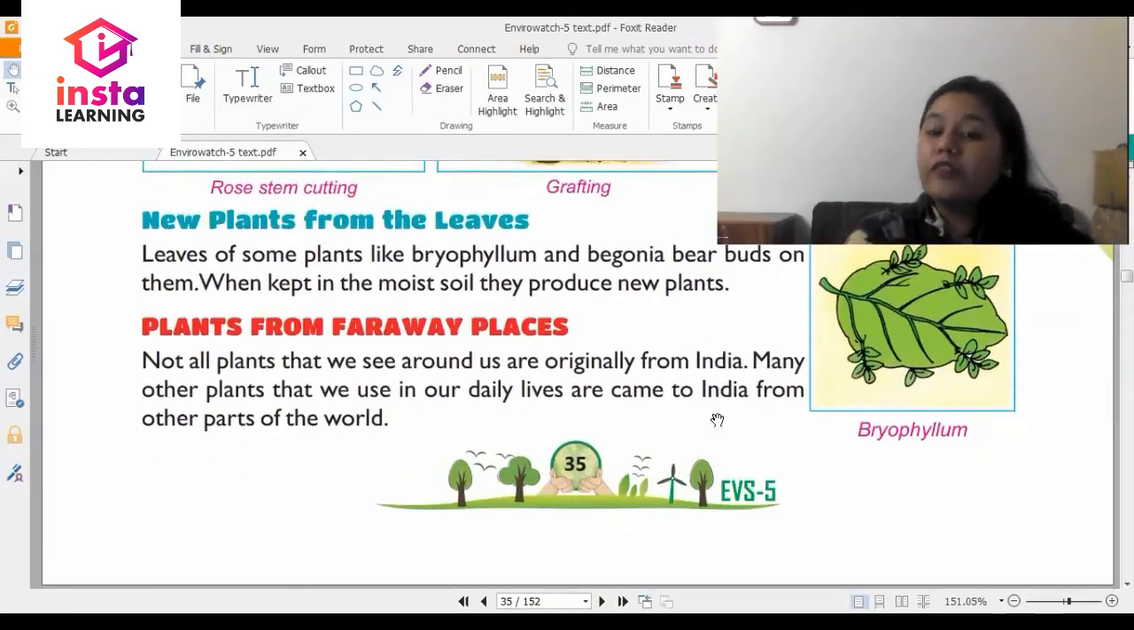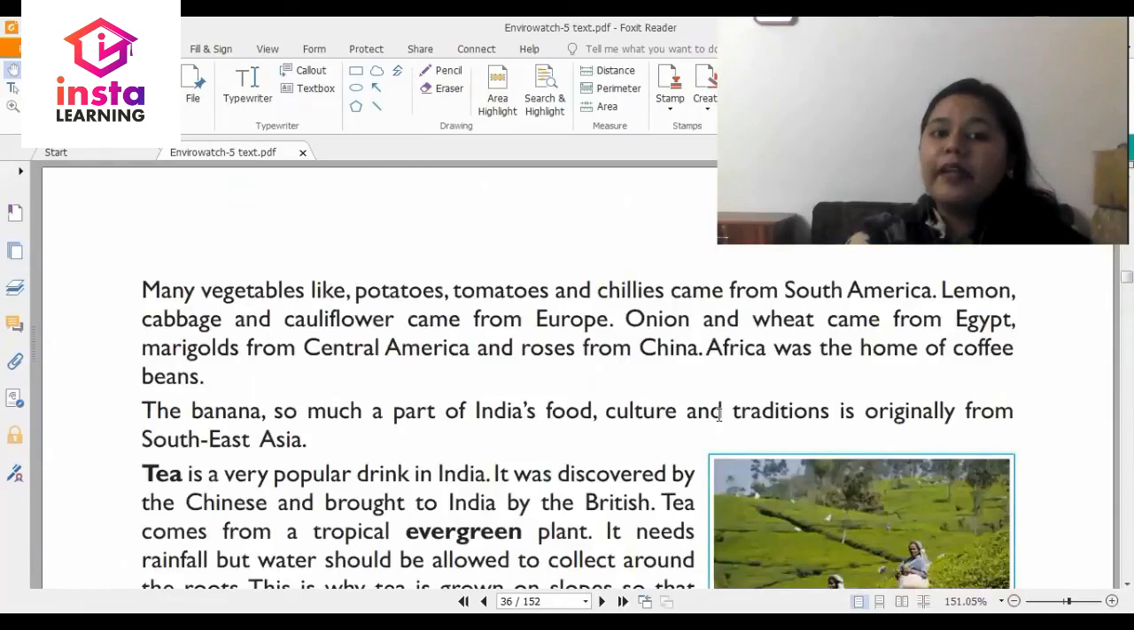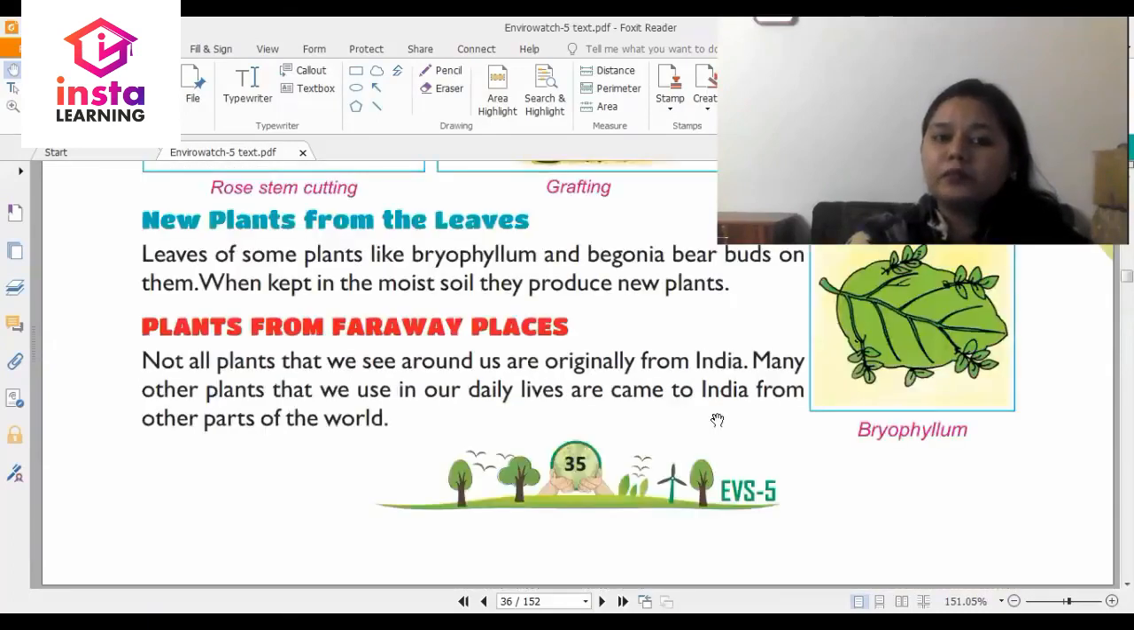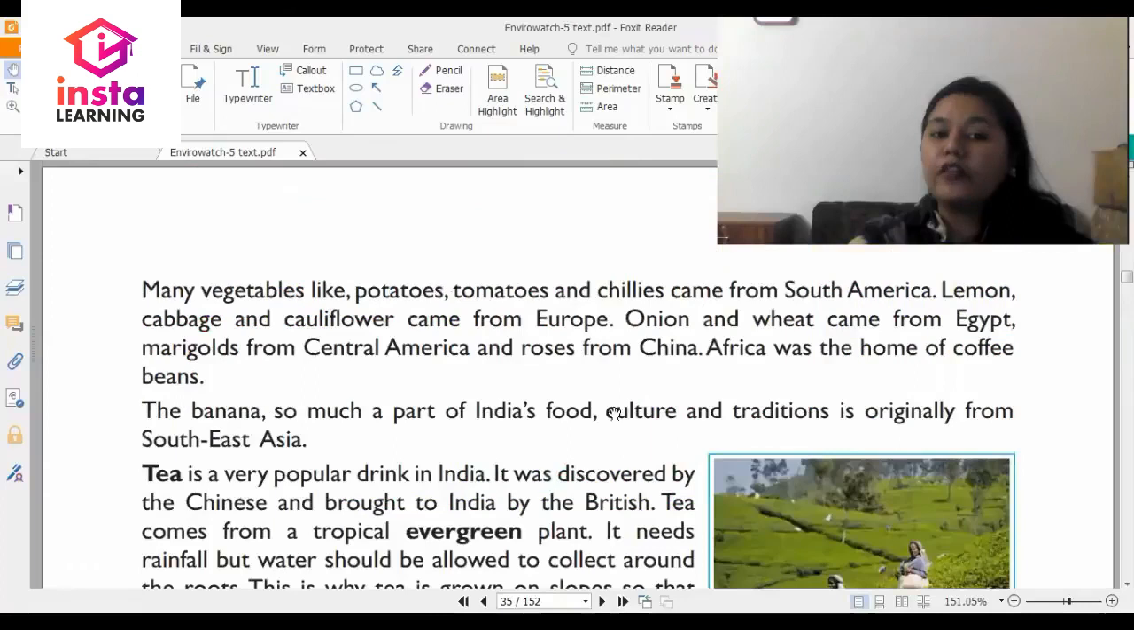Then plants from faraway places. Not all plants that we see around us are originally from India. Many that we use in our daily lives came to India from other parts of the world. Many vegetables like potatoes, tomatoes, chilies, they came from South America. Lemon, cabbage and cauliflower, they came from Europe. And onion, it came from Egypt. Marigolds, they came from Central America, and roses from China.